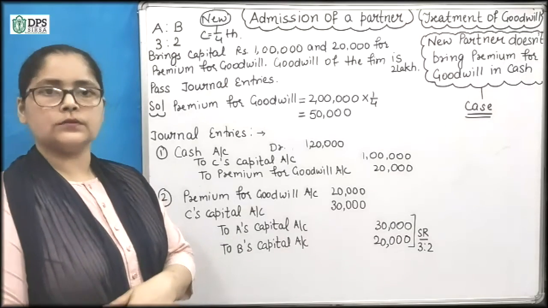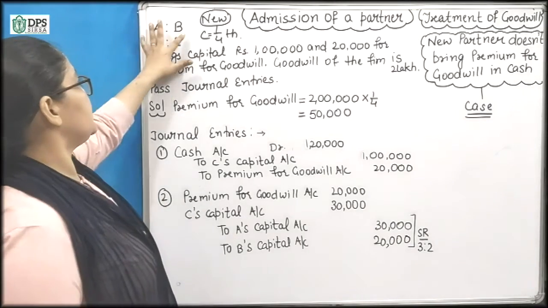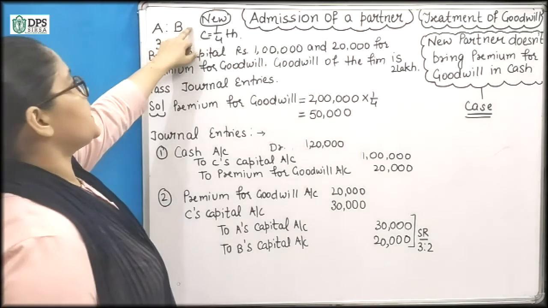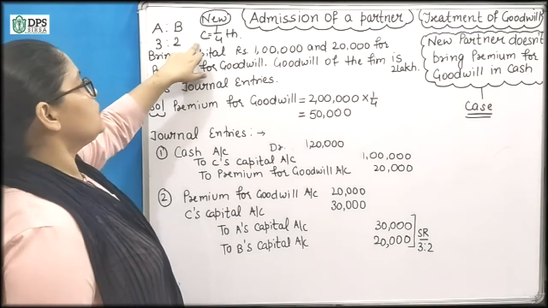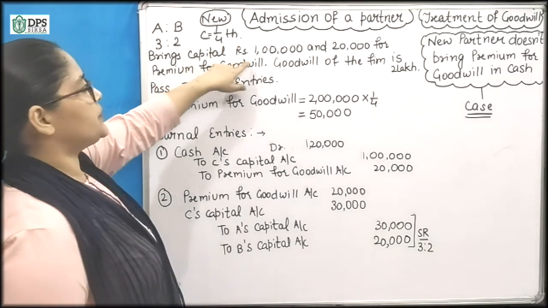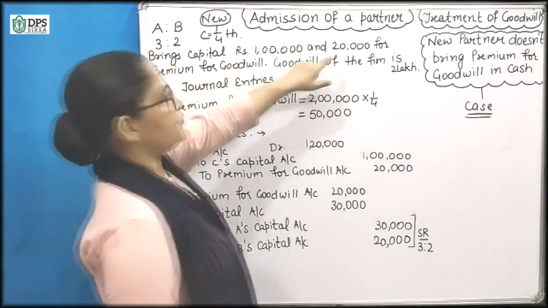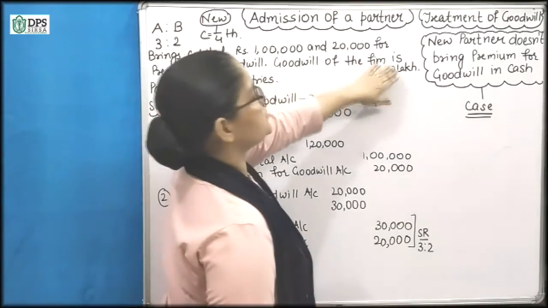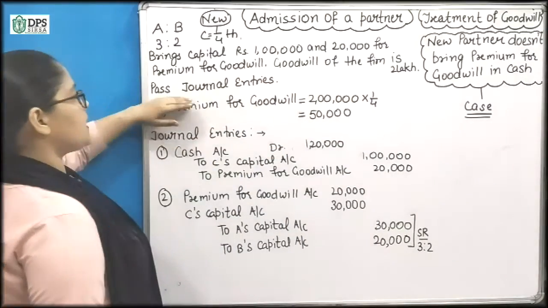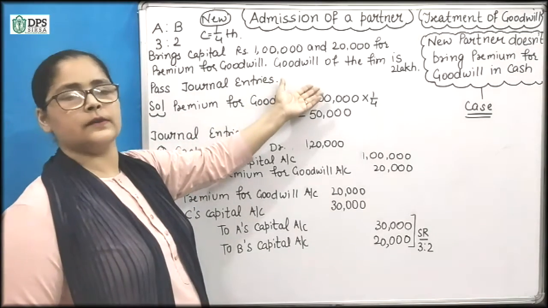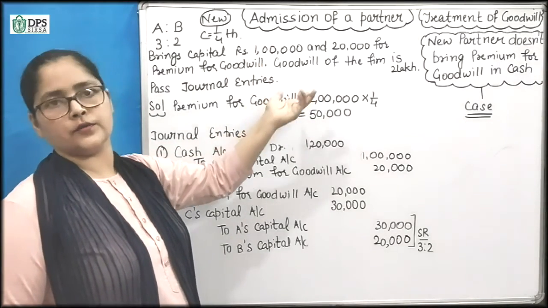Let's take one more question. A and B are partners, ratio is 3:2. New partner is admitting C for 1/4 share. C brings capital rupees 1 lakh and 20,000 for premium for goodwill. Goodwill of the firm is rupees 2 lakh. Pass journal entries. Here first of all we will check the amount of premium for goodwill.